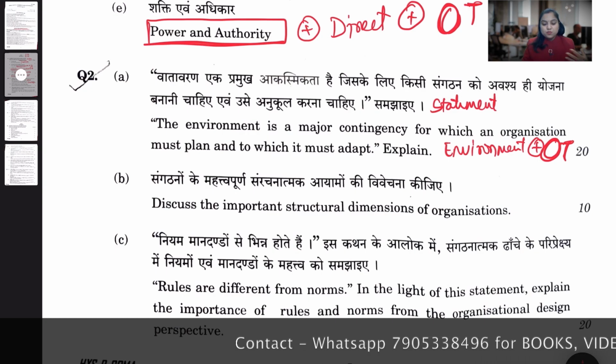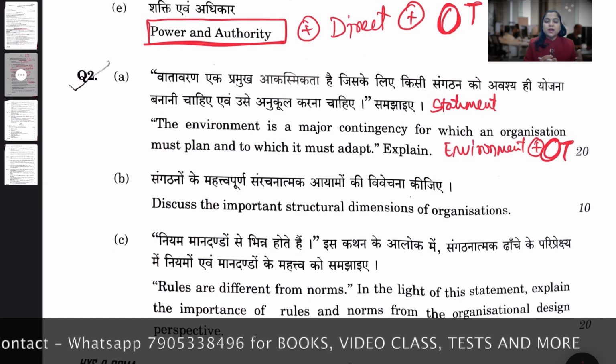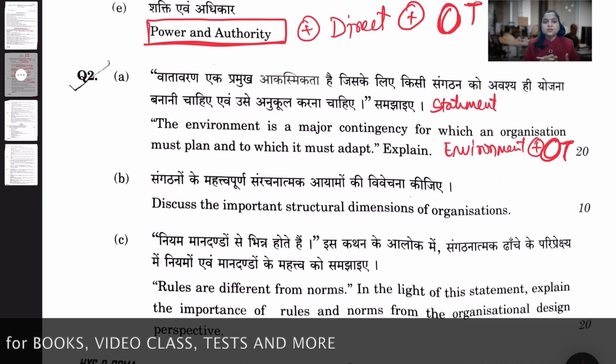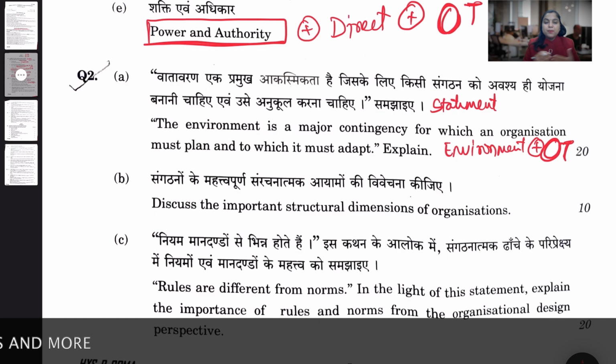For statement-wise questions, we generally include an understanding of the author's definitions and the author's sayings in between, so that it prepares your brain to write these kinds of answers holistically.